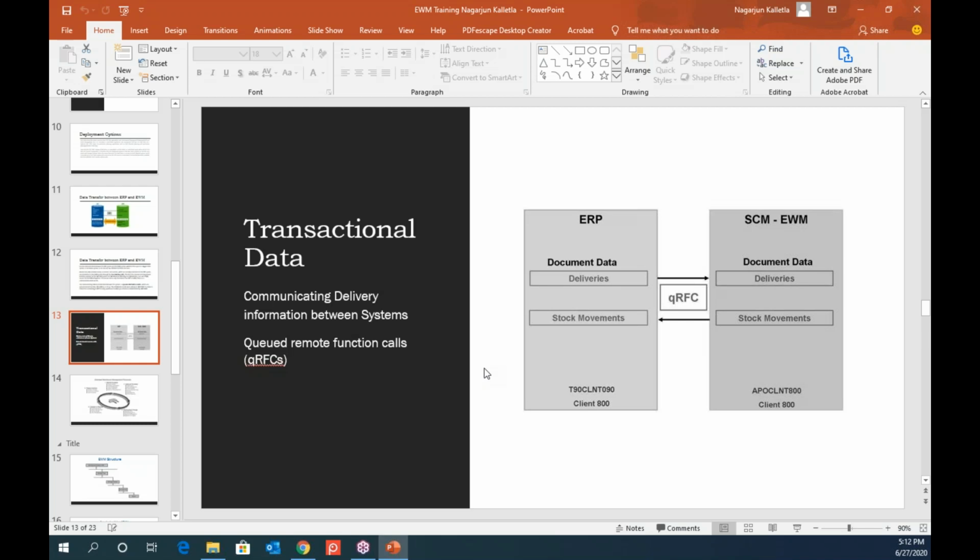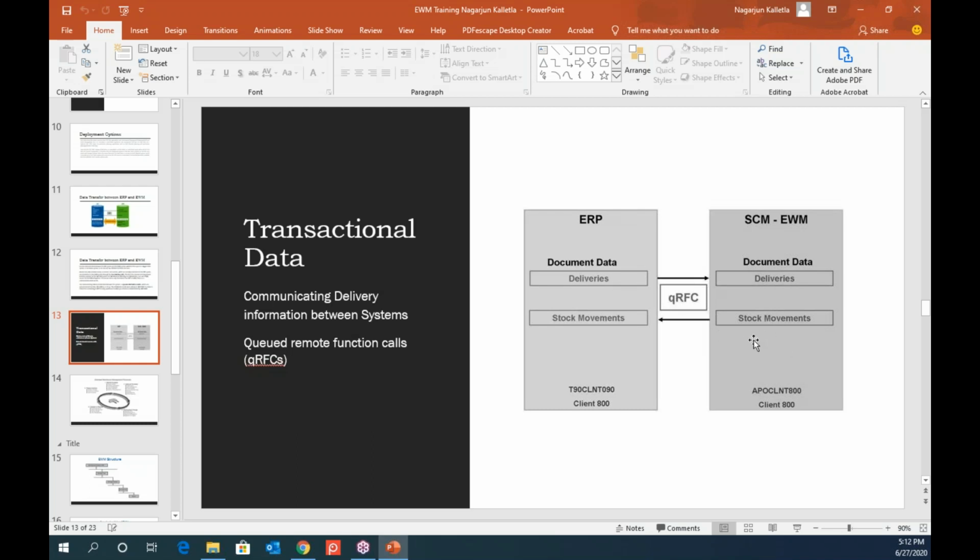No, sir, maybe you might have a custom solution there, but here it's straightforward. As soon as you create an inbound delivery on the ERP, a queue will go to the EWM server and replicate the same delivery on the EWM side. And once it is replicated, that information should also be with the ERP, so that linking is there.